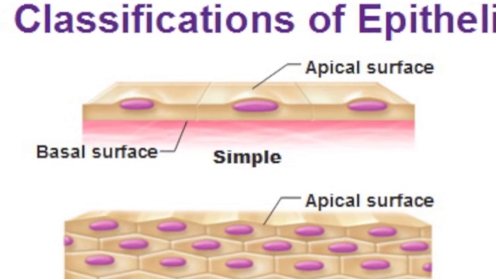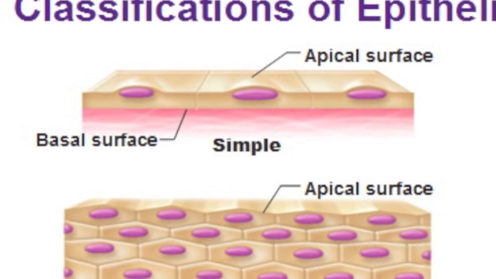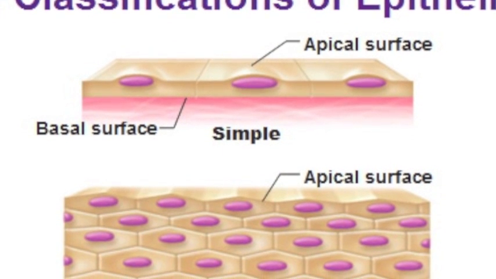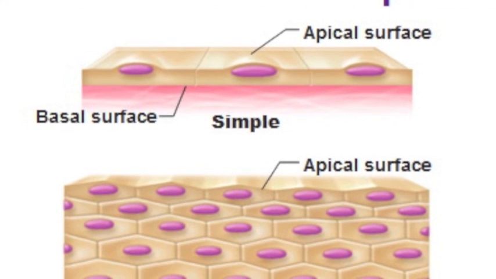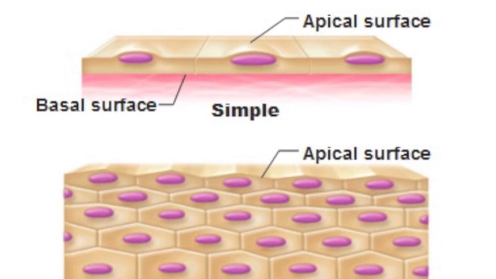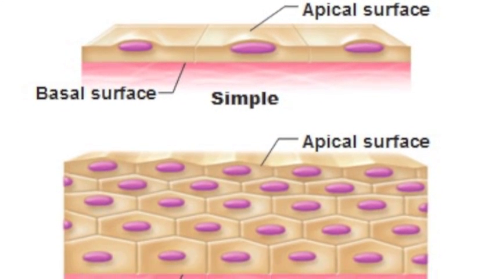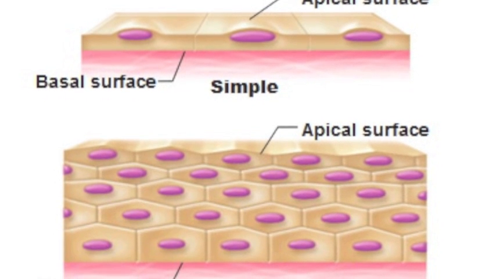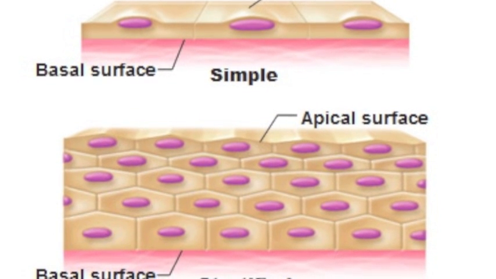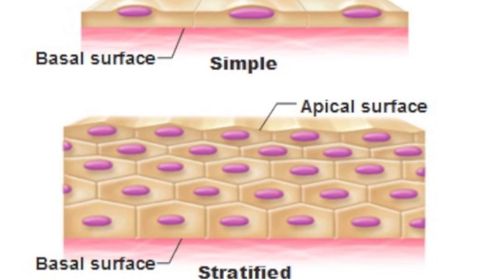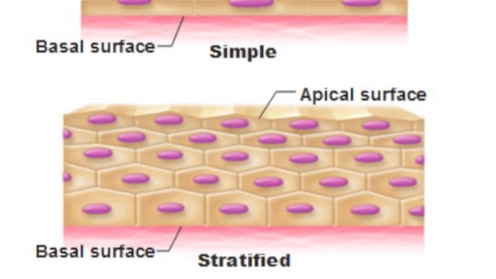There are several classifications of epithelium. The first part of each classification describes the amount of layers. The second part indicates the shape of the cell. For example, simple epithelia means there is one layer of epithelial cells, which are used for absorption and secretion. Stratified epithelia means there are 2 or more layers of epithelial cells, which are found in areas with friction and abrasion.